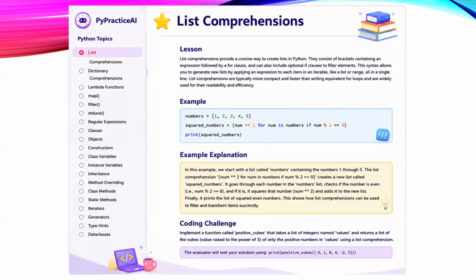A learner can choose a Python topic from the sidebar. Topics like list comprehensions, dictionary comprehensions, and so on. Based on the selected topic, the application will use an LLM to generate the lesson content. So, instead of hard coding the lessons, we will use an LLM to generate them dynamically. The lesson content will include an explanation of the concept, a working Python example, along with its explanation, and a coding challenge for the learner to solve.